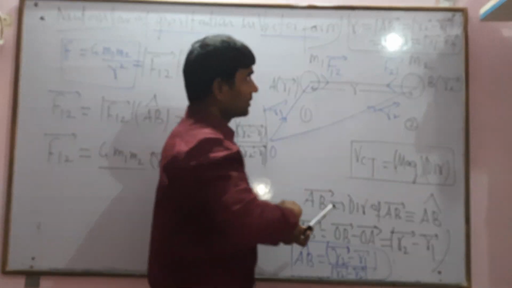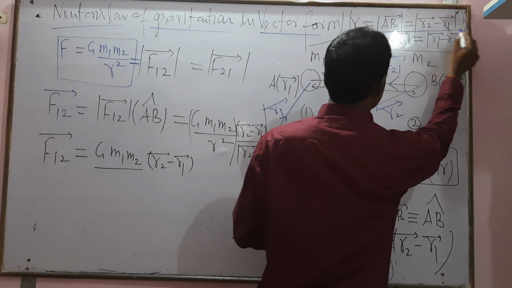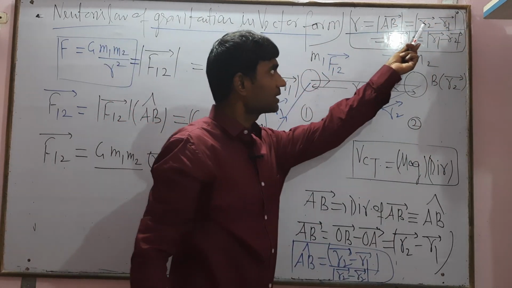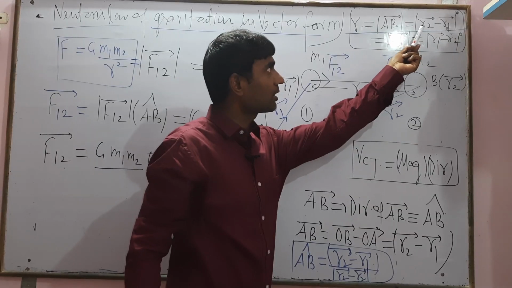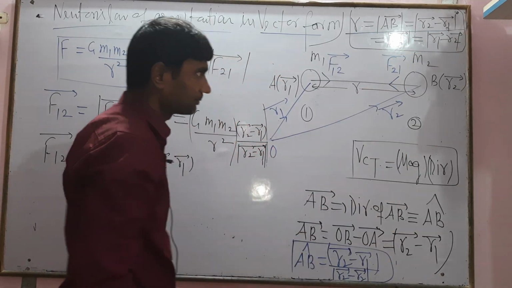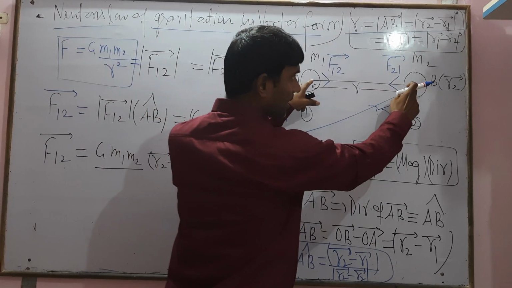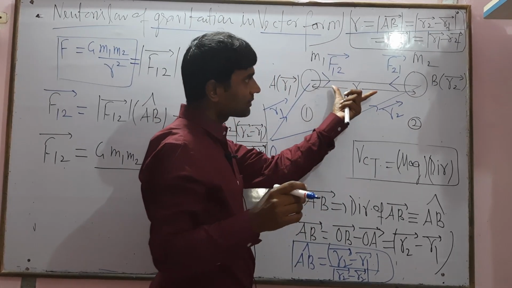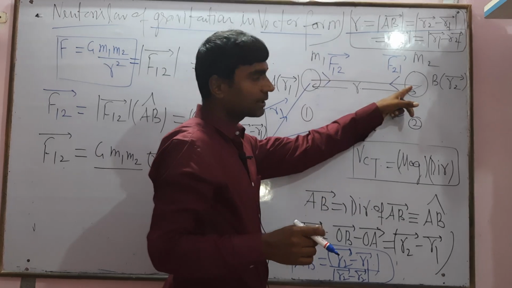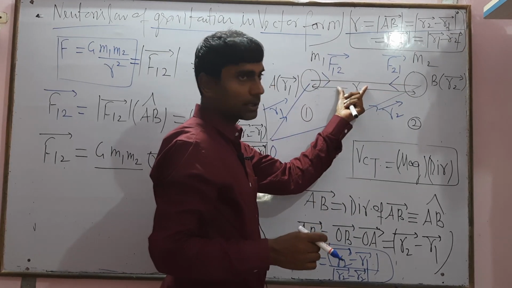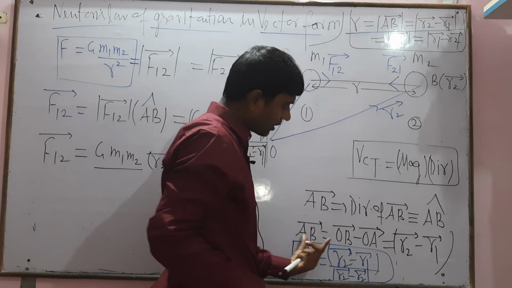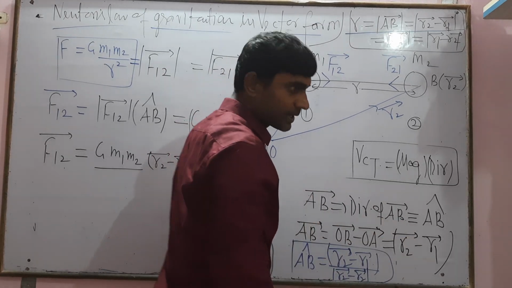At this time we have to record the value of R. R can be written as mod of R2 vector minus R1 vector. So this is the AB vector mod. From the figure, the distance will be equal: AB vector mod equals R. Then mod of AB equals mod of R2 minus R1.